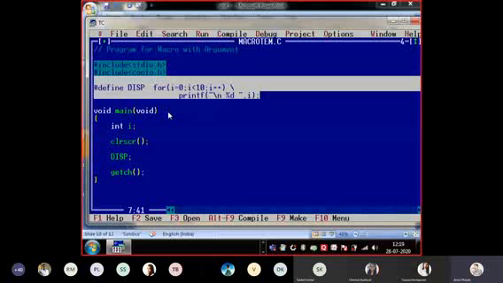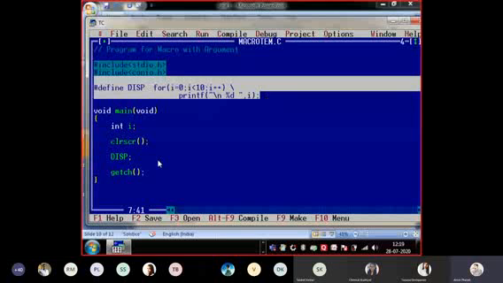DISP, then I have used the for loop. After this for loop, I want to go to the next line, so I am using backslash. Then this printf ends with a semicolon. In the main function, i should be declared because I am using i over here. Clear screen, getch, and here I just call this macro, DISP semicolon. Is everything clear?